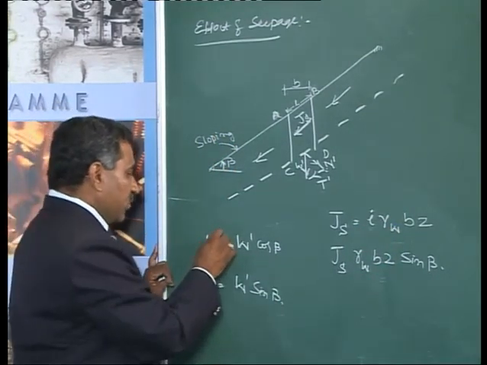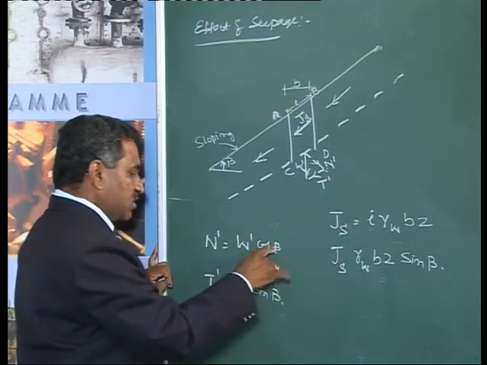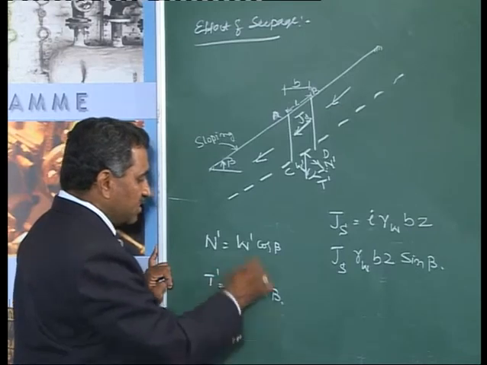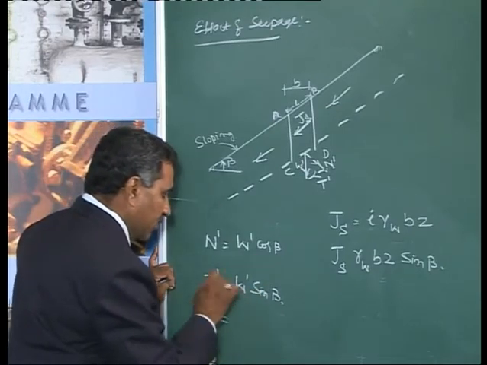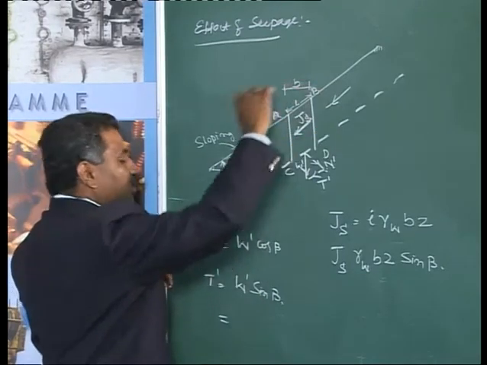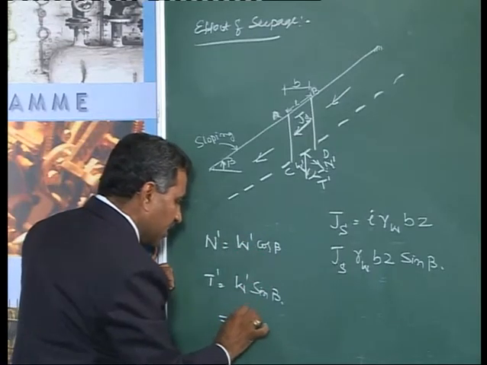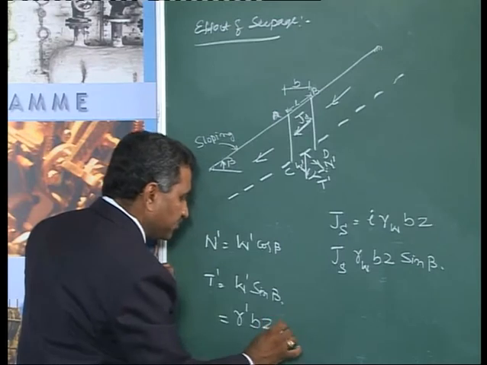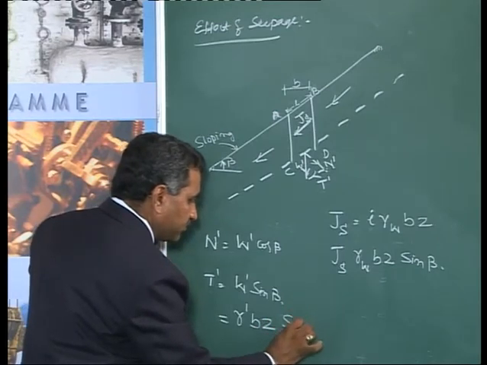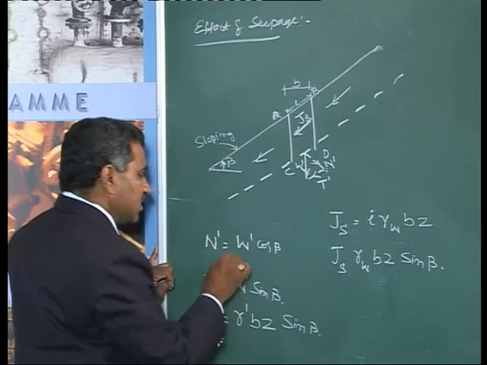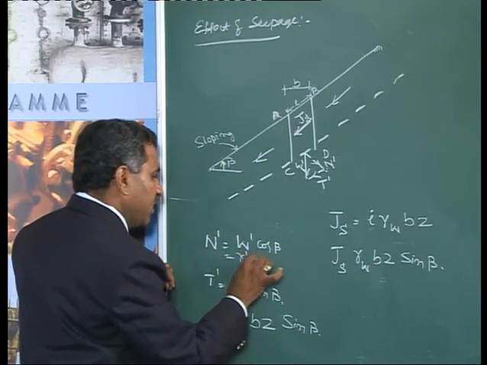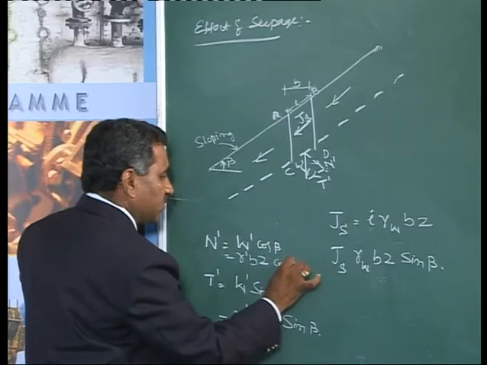Now, we know the normal component N dash is W dash cos beta, T dash is W dash sine beta. How to calculate this W dash? W dash, this is saturated soil mass, therefore W dash can be written as gamma dash B times Z sine beta. Similarly here N dash is gamma dash B times Z cos beta.